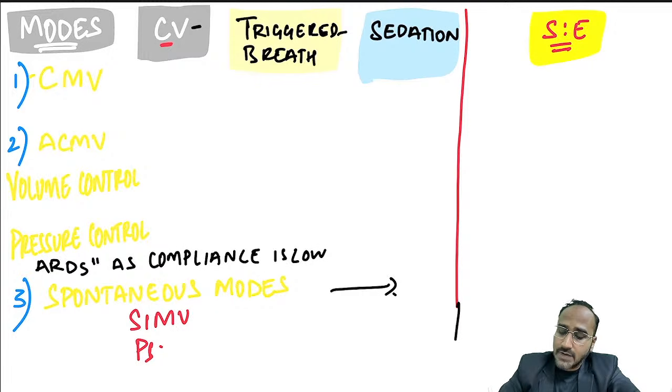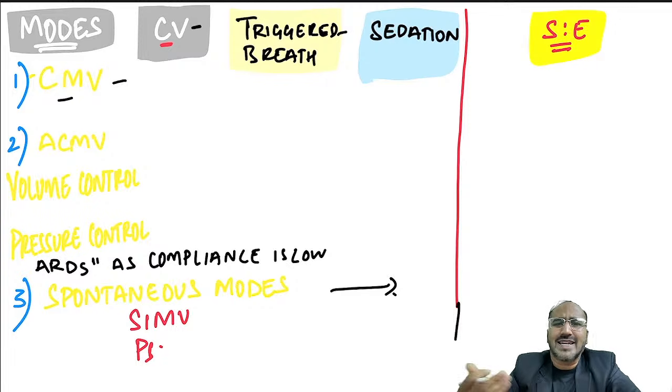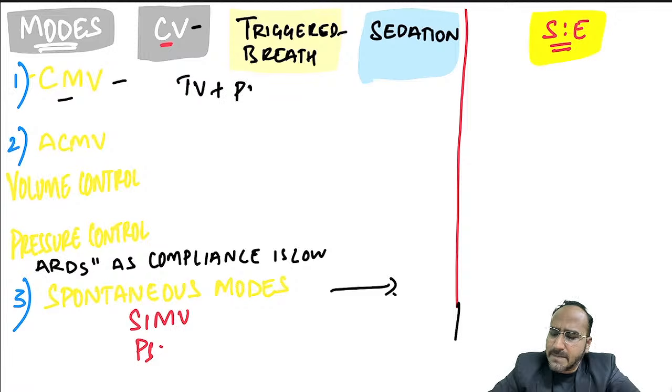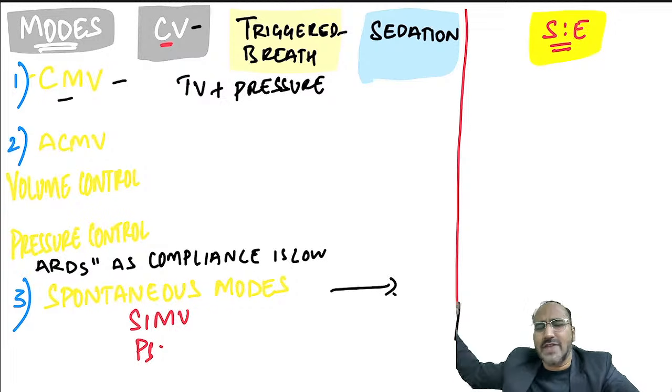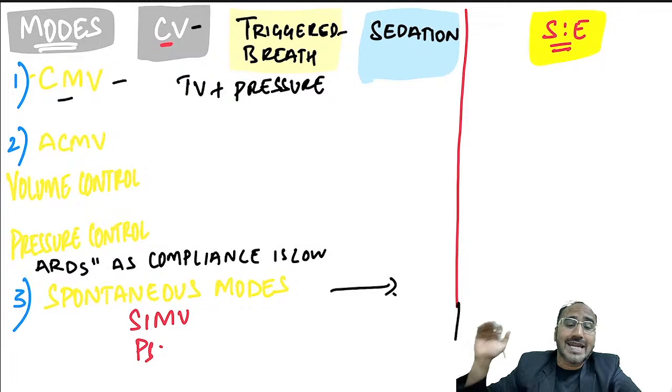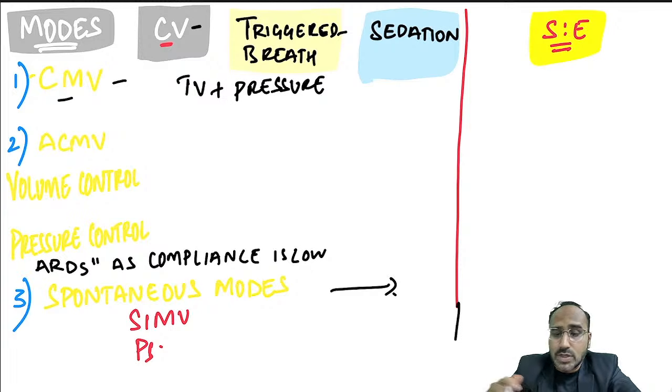If the patient is not at all breathing, guys, the first ventilatory mode that is commonly used for any patient, we are not talking about ARDS, you go for CMV mode. CMV mode, I usually refer to it as a machine mode. Machine takes the responsibility of the tidal volume as well as the pressure. What is the machine? The ventilator. Ventilator is basically artificial lungs. If you are not able to breathe, ventilator will be breathing for you.